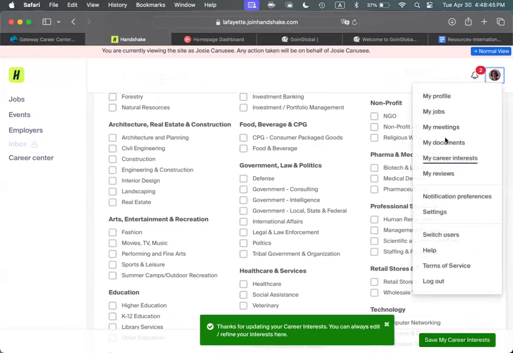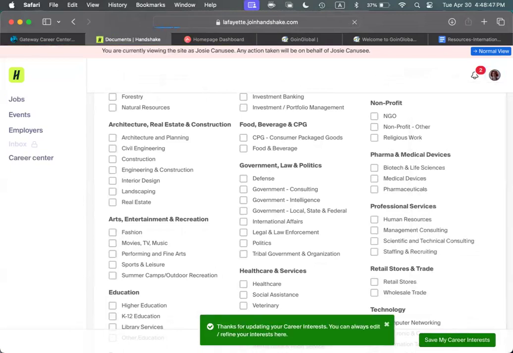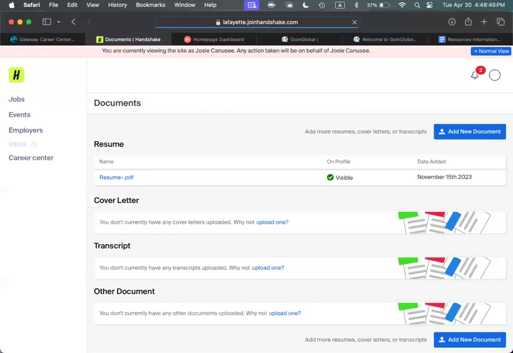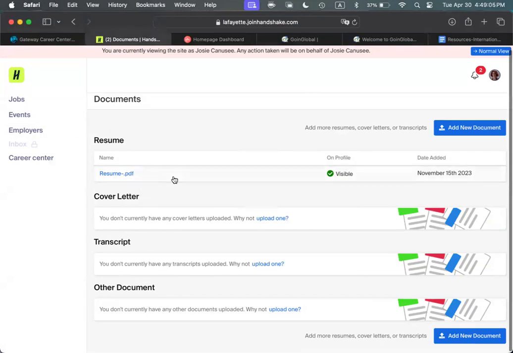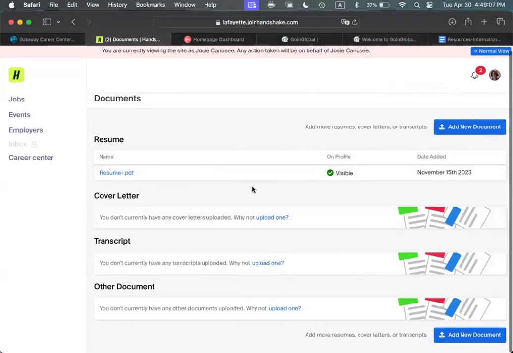Next, we'll talk about My Documents. In My Documents, you can upload resumes, cover letters, transcripts, and other documents. Be sure to name them with something obvious, like first name, last name, resume, with a date. And this is where employers can also see all your documents.